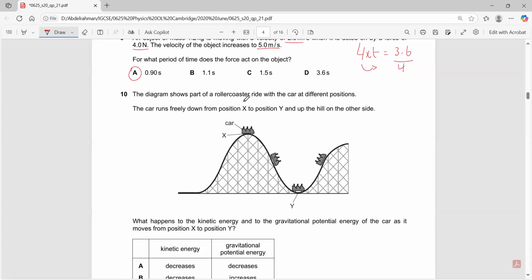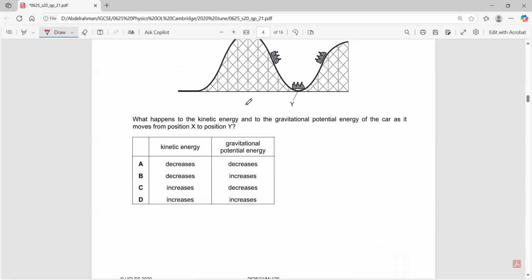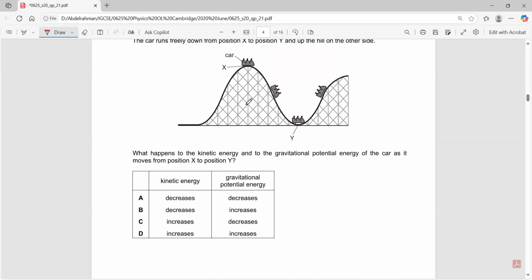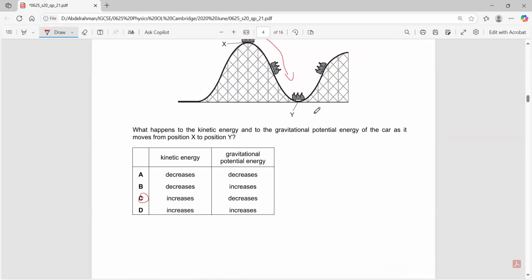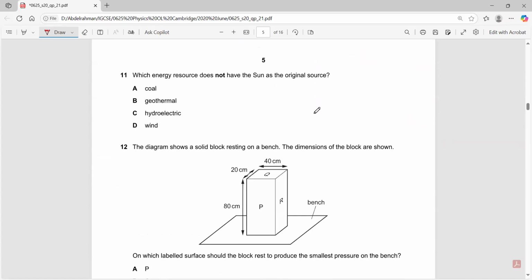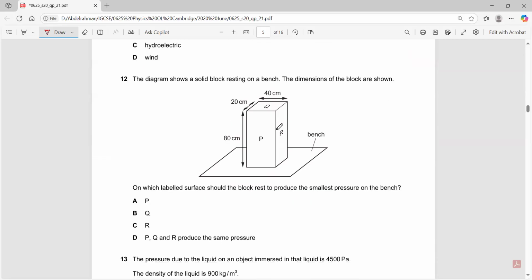The car runs freely from X to Y. What happens to the kinetic energy and the gravitational potential energy as it's moving from X to Y? The kinetic energy is definitely increasing because it's speeding up, but the gravitational potential energy decreases because it's moving closer to the ground. Which energy resource does not have the sun as its original source? Definitely the geothermal. It depends on the heat of the earth, of the core.